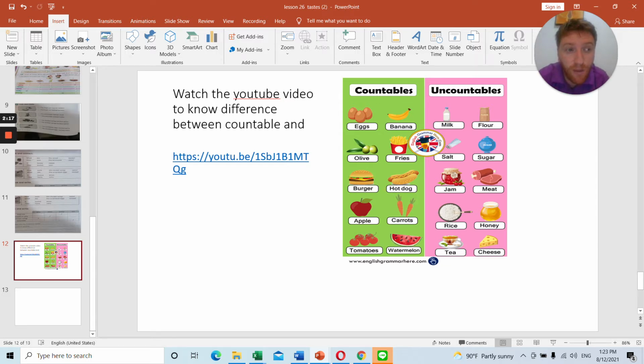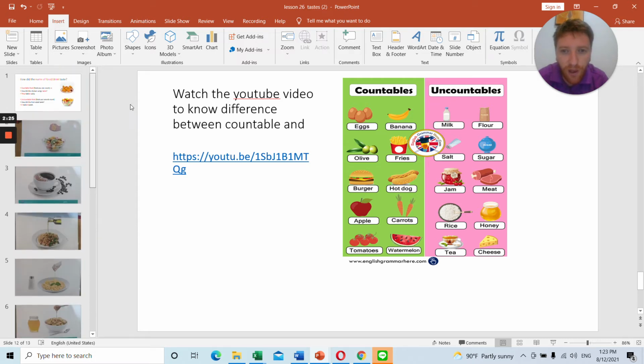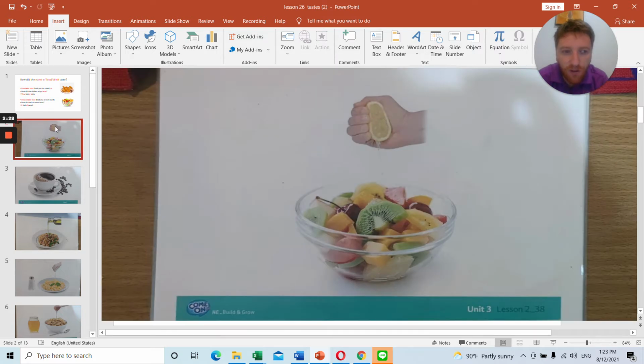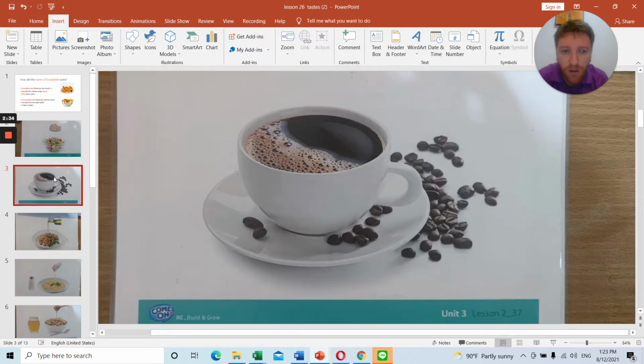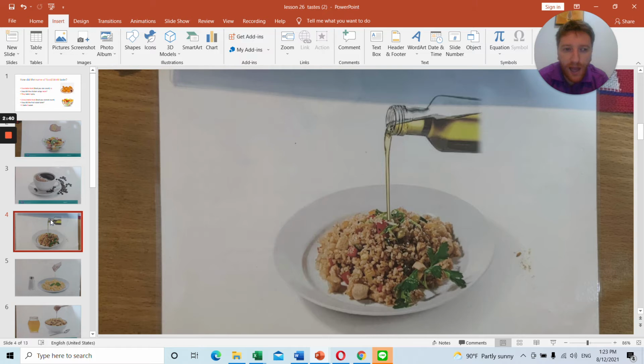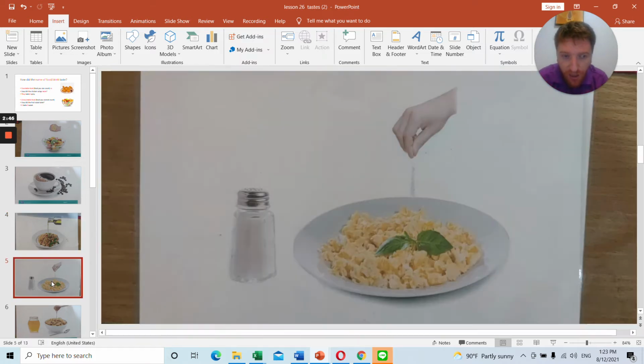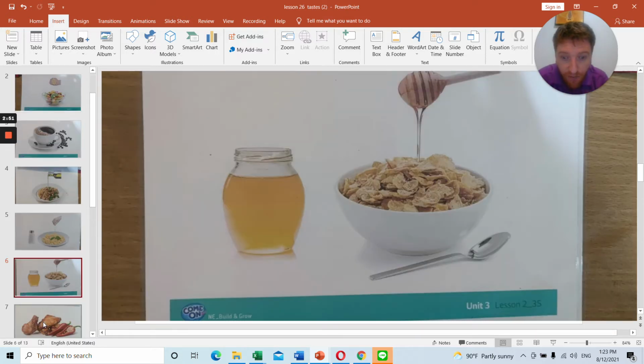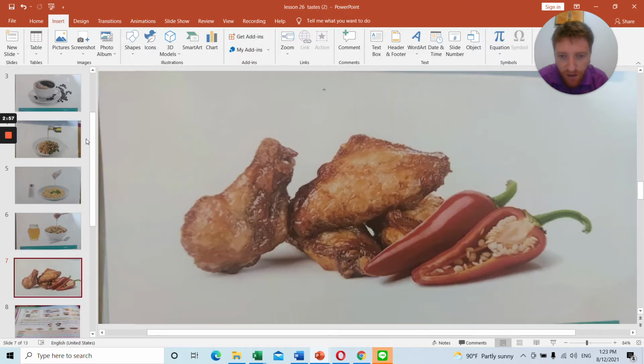These are some similar. Now, the reason why you need to know the difference between uncountable and countable foods is because of the question that we are going to be learning today, when we're talking about the tastes of the food. So remember, we're talking about sour. This is coffee that is bitter. The fried rice, which is greasy. The scrambled eggs, which is salty. The fruits or the cereal that is sweet. And the chicken wings, which are spicy.